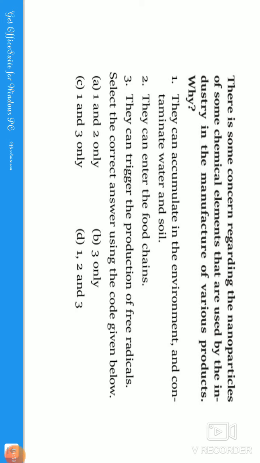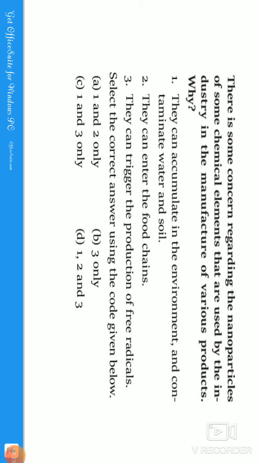If you see the first option, they can accumulate in the environment and contaminate water and soil. Exactly, guys. In one form or another, these nanoparticles will come out of the factories and accumulate in the water and the soil. Why?